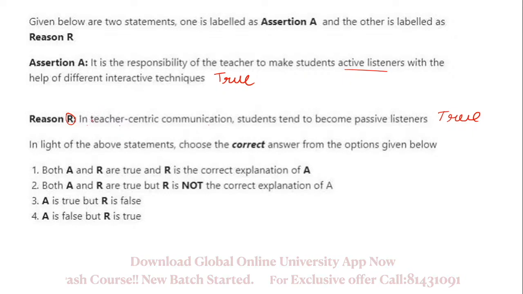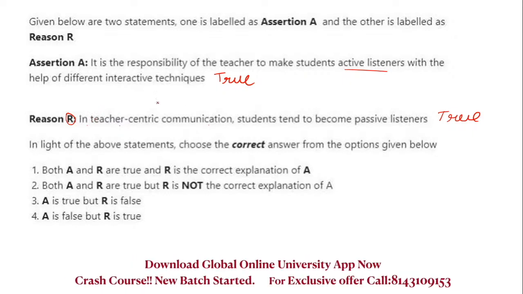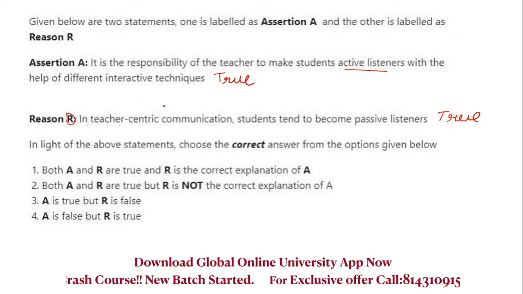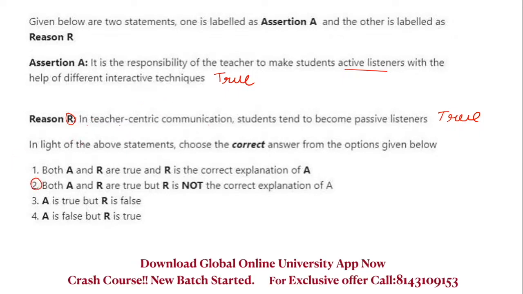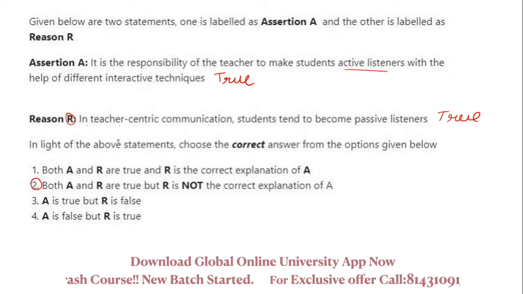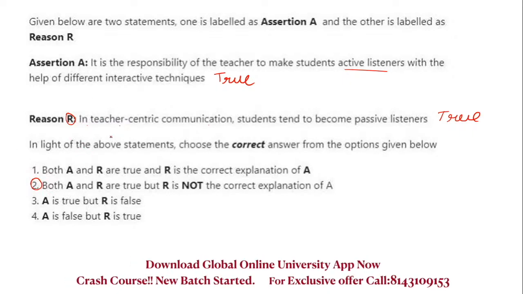Because if the teacher will not use those techniques, students will become passive listeners. B is the right answer. Reason is not the correct explanation of assertion.